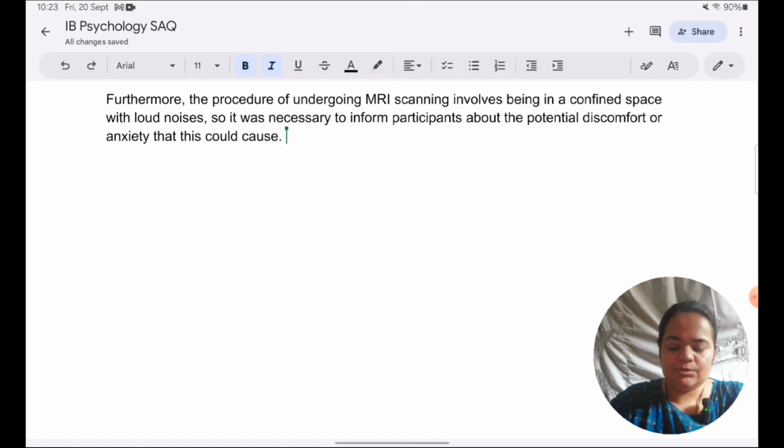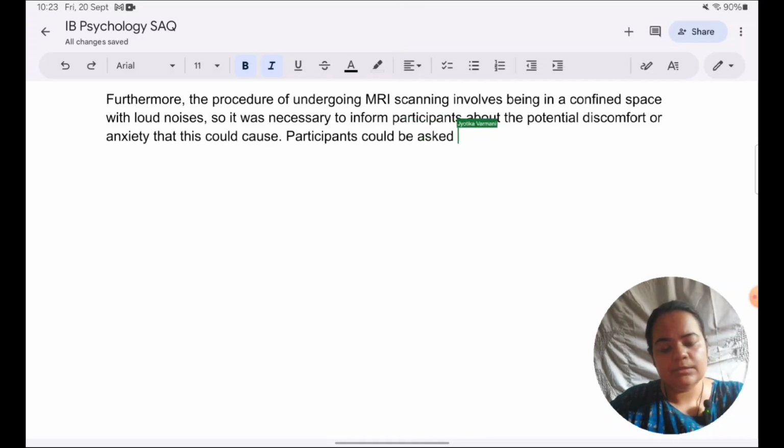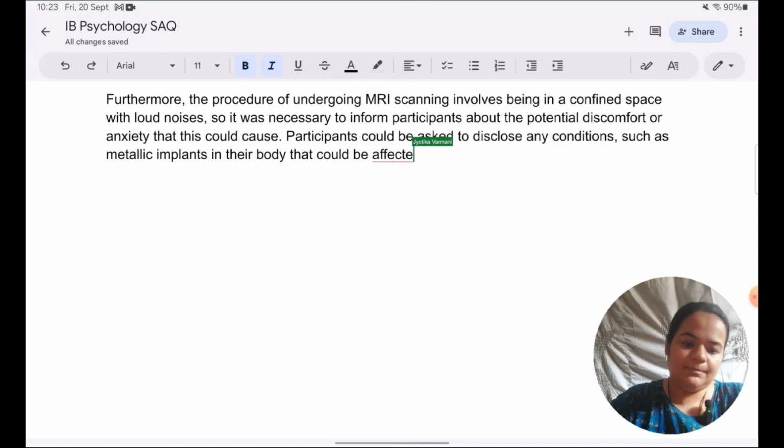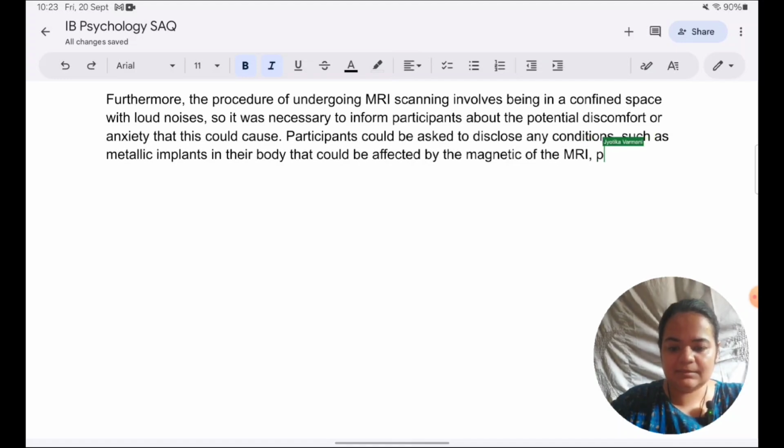So participants could be asked, because it's the researcher's duty, to disclose any conditions such as metallic implants in their body that could be affected by the magnetic field of the fMRI, posing a risk to their health and well-being.